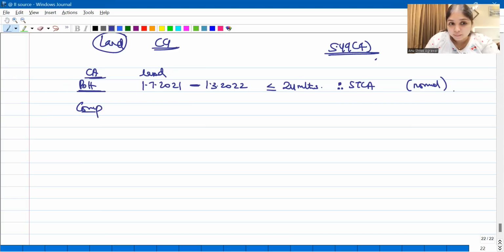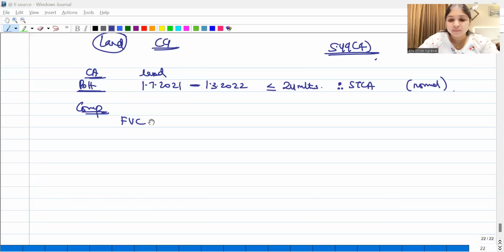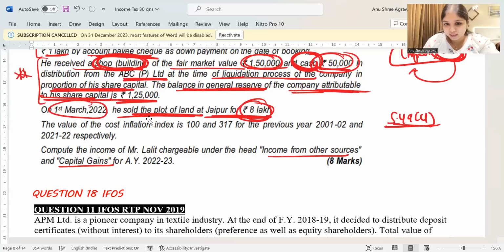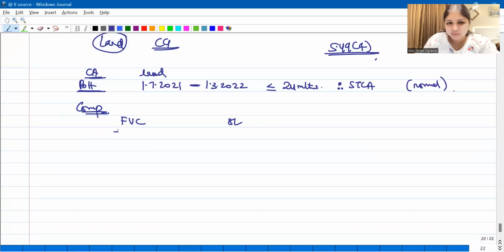Now, when I come to the computation, we will start with the full value consideration. For how much did this assessee sell away the land? He sold away the land for 8 lakh rupees. From this, we have no expenses on transfer. Straight away we will come to cost of acquisition.